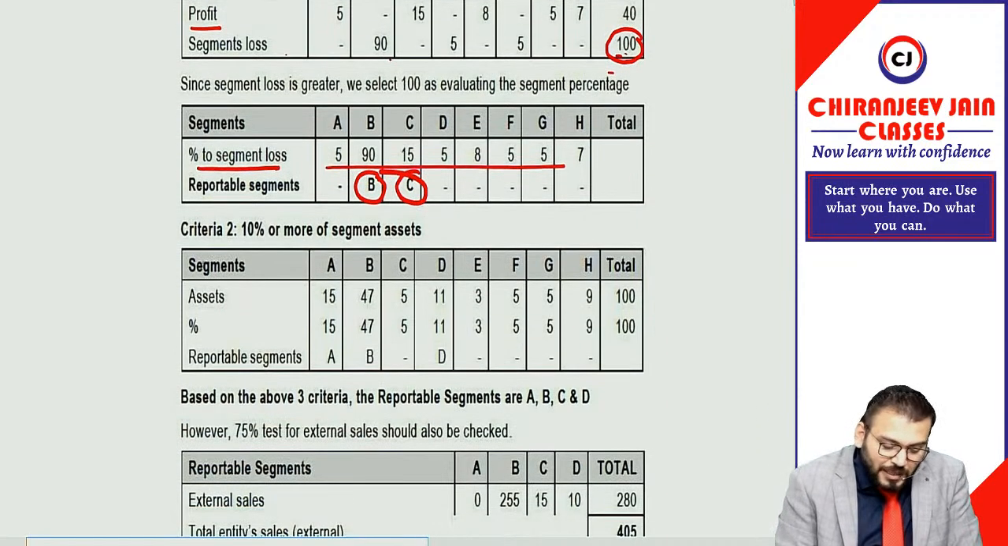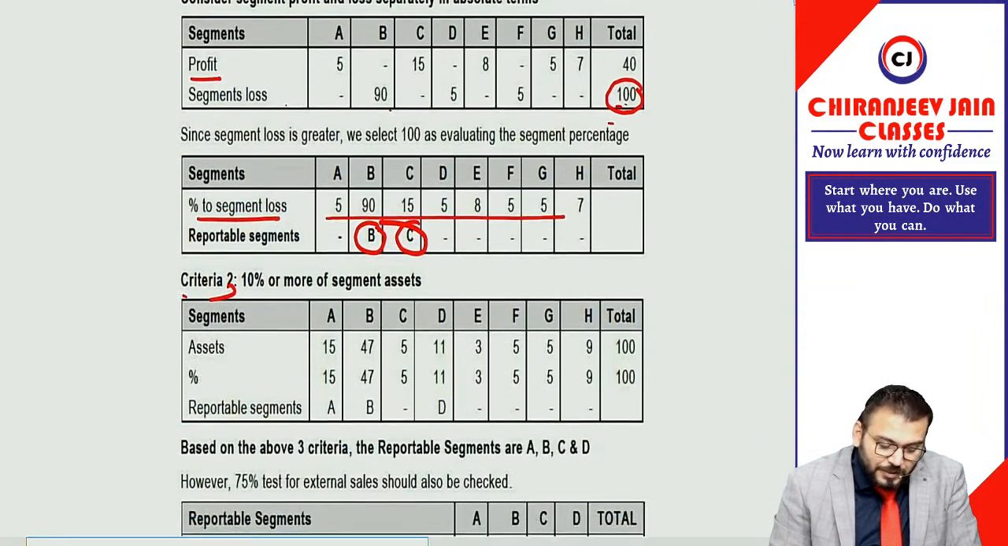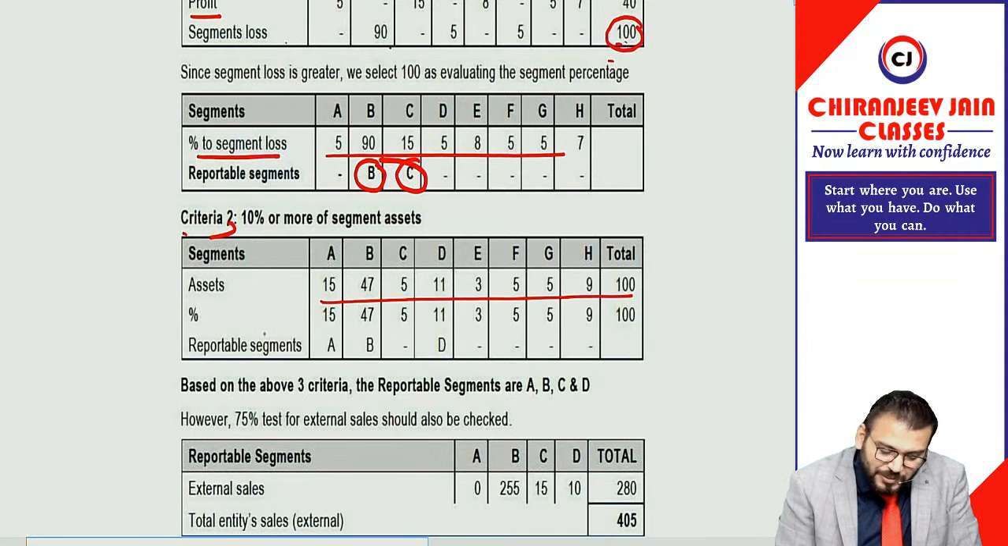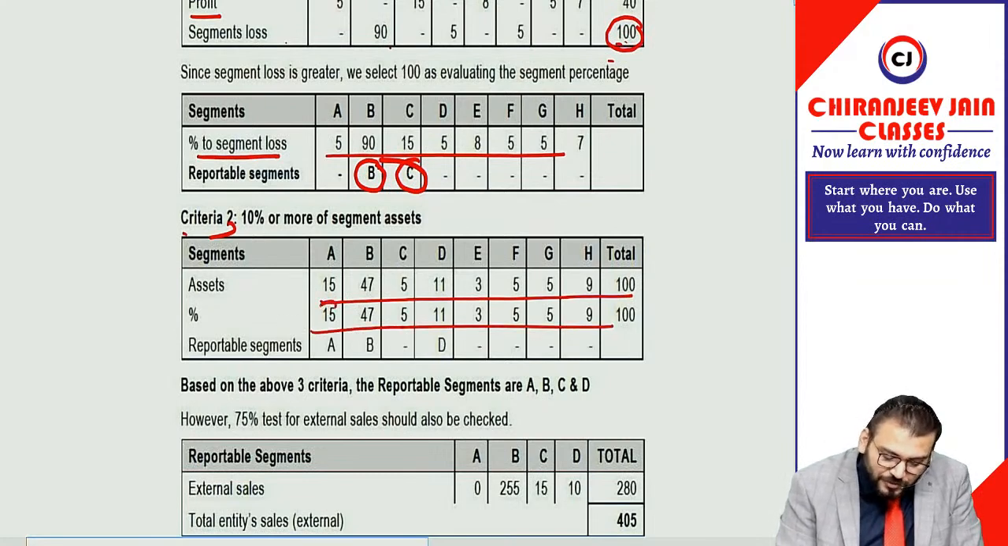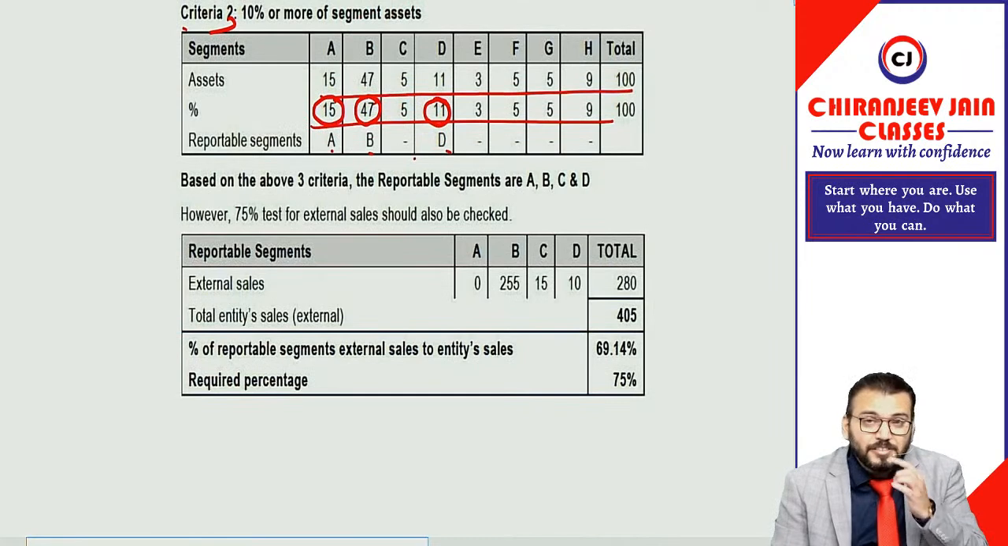Yes, sir. Then criteria 3 is what? Criteria 3 is 10% more than segment asset. So segment asset is given, very simple percentage you can find out, and this is reportable, this is reportable, this is reportable. So from the entire 3 tests we can understand A, B, C, D are reportable.